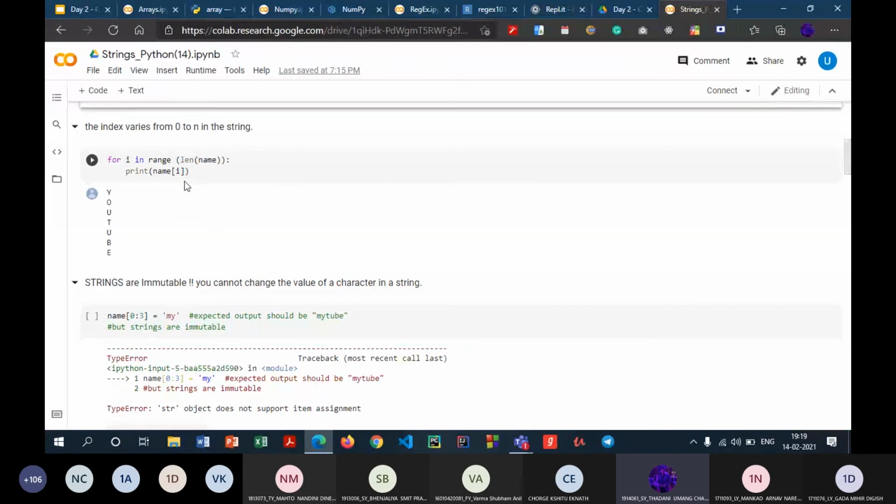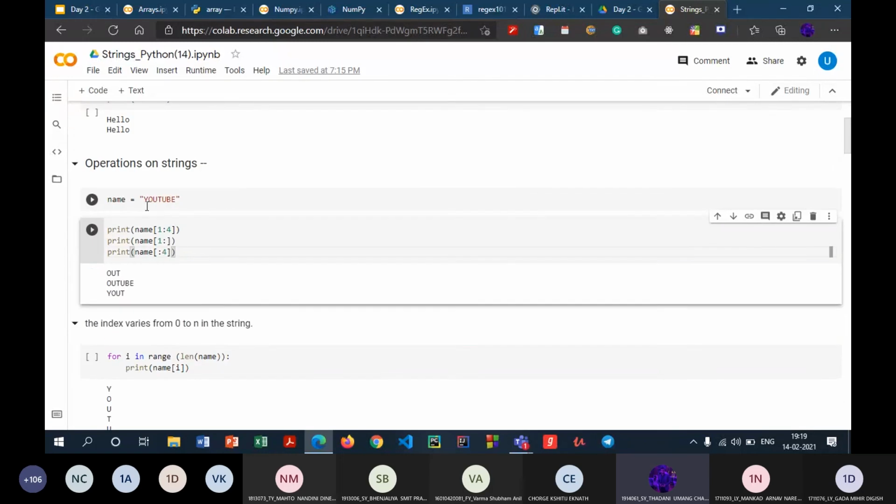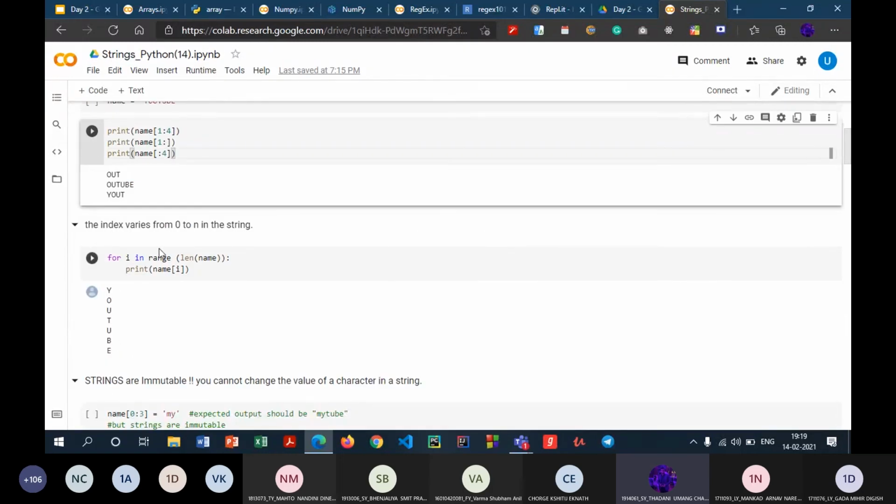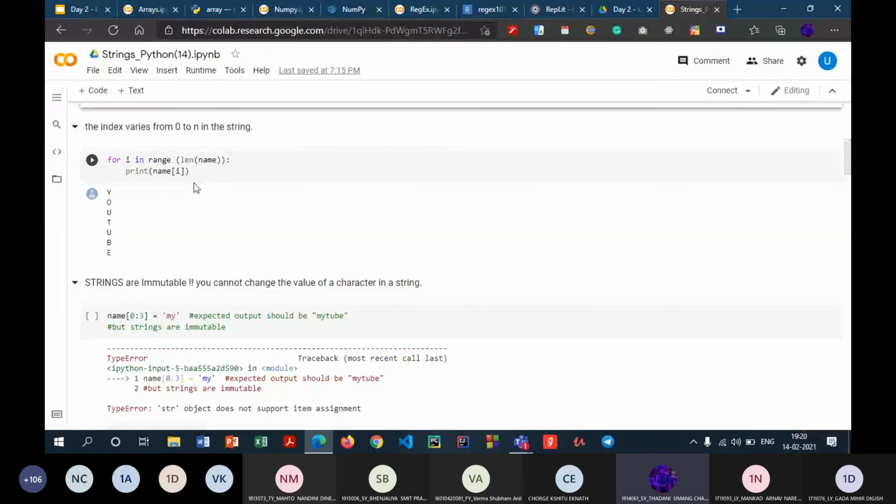When I say name of i, first of all i will take the value 0. So name of 0, the character at index 0, is Y. So it will print Y. Then it will take the value 1, and the character at position number 1 is O. So it will print like that. So this is one proof that in strings, indexing starts right from 0.